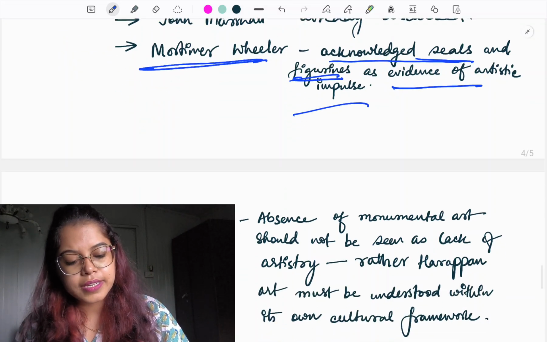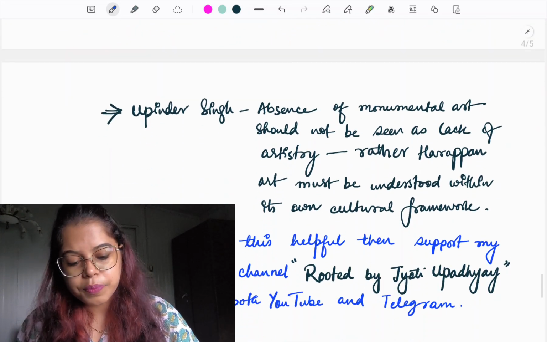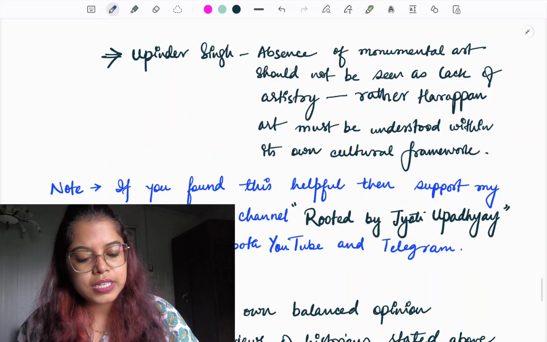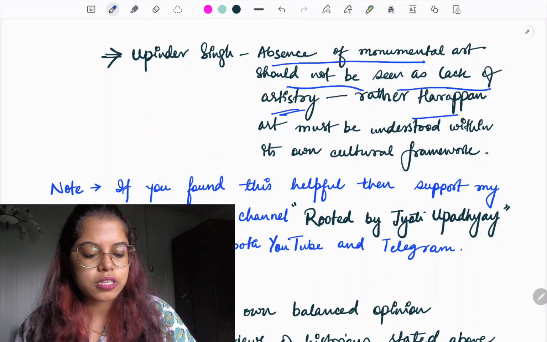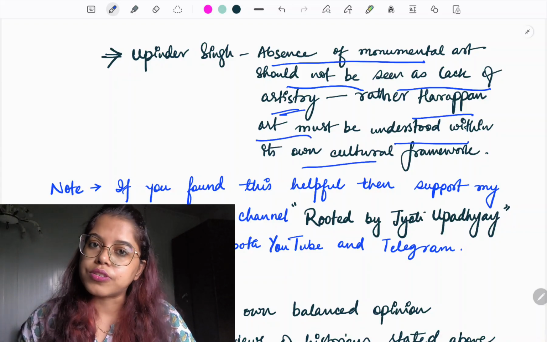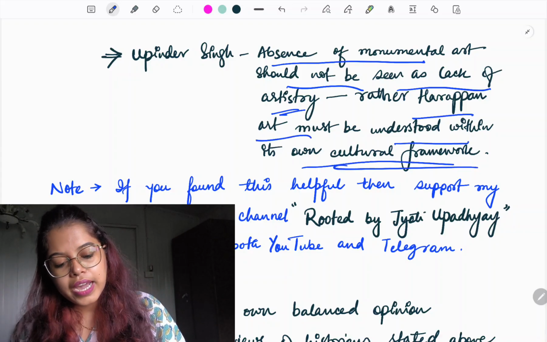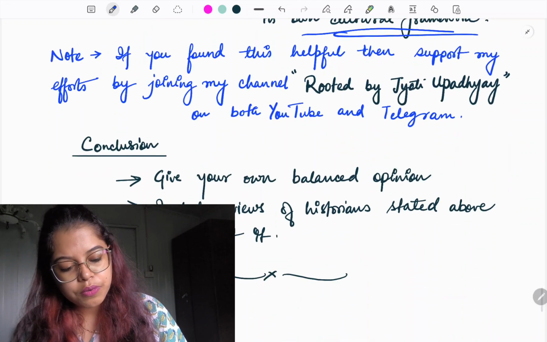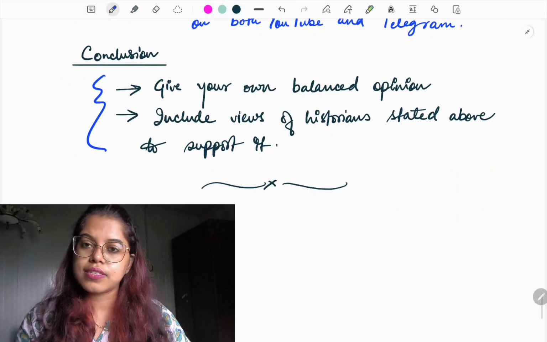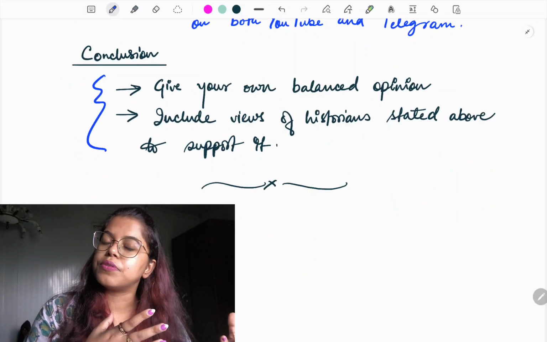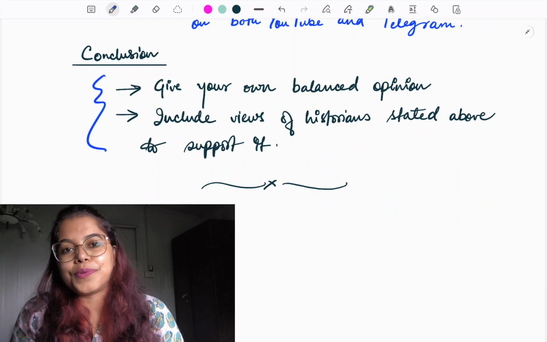And definitely Upinder Singh shows that absence of monumental art should not be seen as lack of artistry. Rather, Harappan art must be understood within its own cultural framework, right? And in the conclusion, you have to give your own balanced opinion and include the view of some historian out of these, whosever view aligns best with you, right?